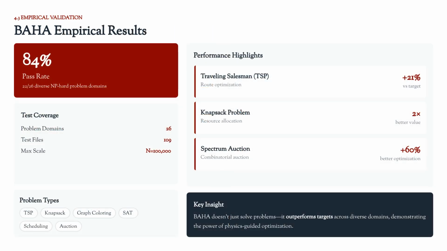Empirically, BAHA achieved an 84% pass rate across 22 out of 26 diverse NP-hard problem domains, including TSP and knapsack problems. For the Traveling Salesman Problem, results were 21% better than the target. This demonstrates the superior performance of physics-guided optimization.